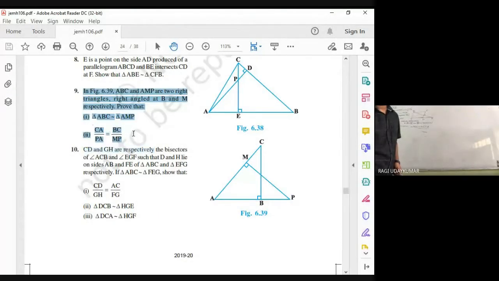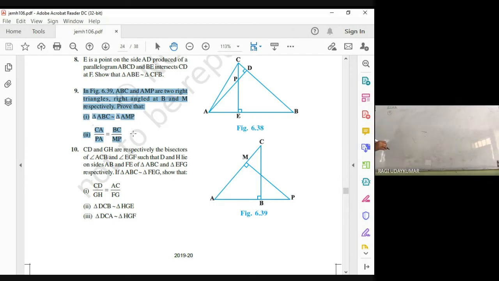9th one. So what is the question given here? Figure 6.39 here already it is given. Simple, here from the figure itself you can understand. I'll try to explain to you through the figure only. So what is given to you? ABC and AMP are the two right angle triangles, right angle at B and M respectively.